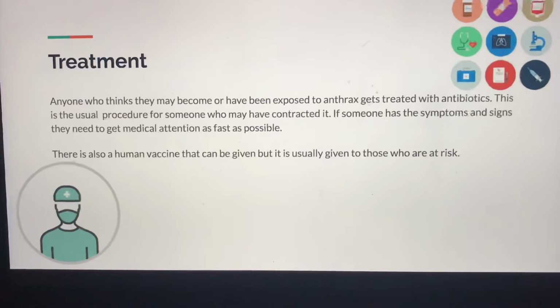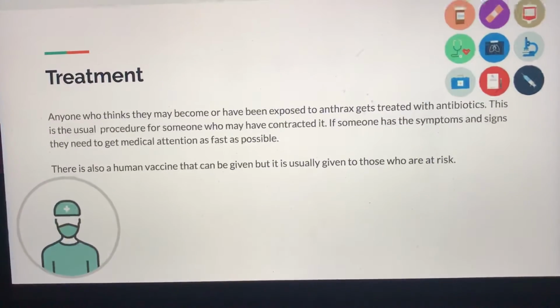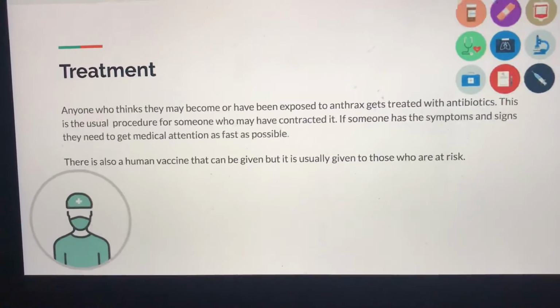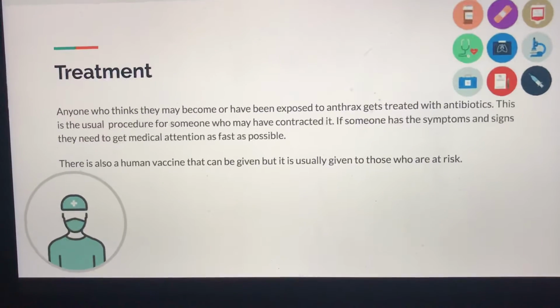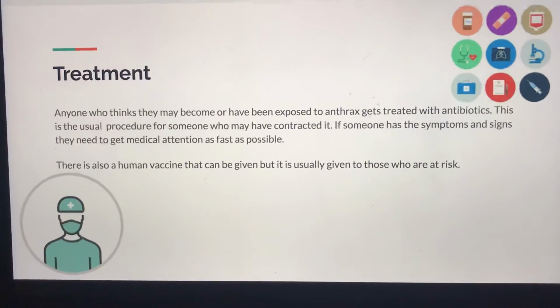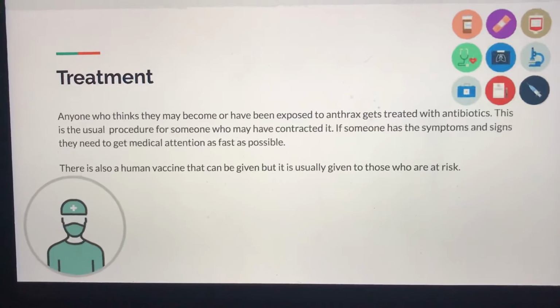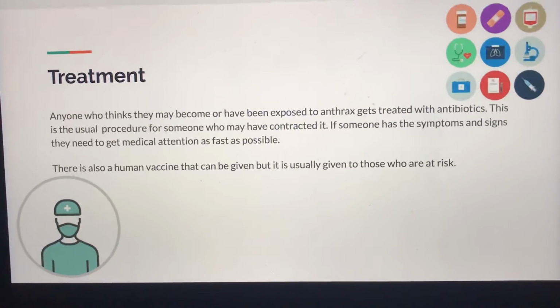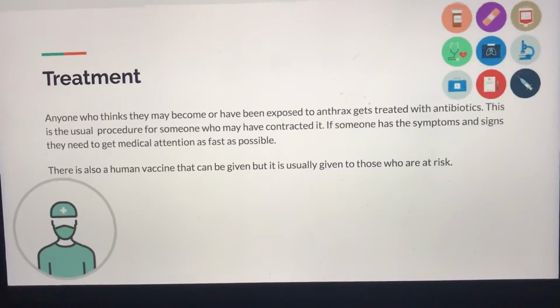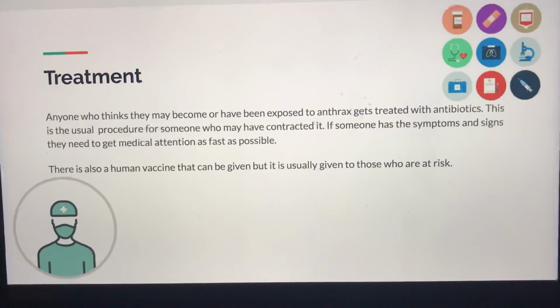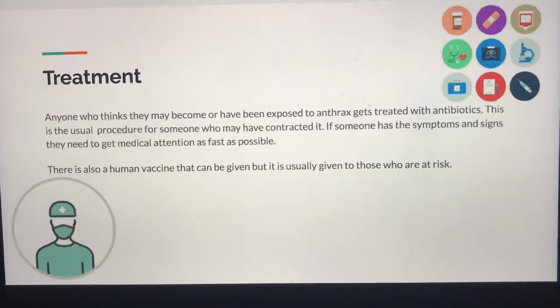There is a vaccine, but it's usually only given to people who are going to be at risk or possibly in an area where anthrax exists. This is not normally something you can get at your local grocery store, like a flu shot during flu season. I don't think you get the anthrax vaccine with your usual shots growing up.